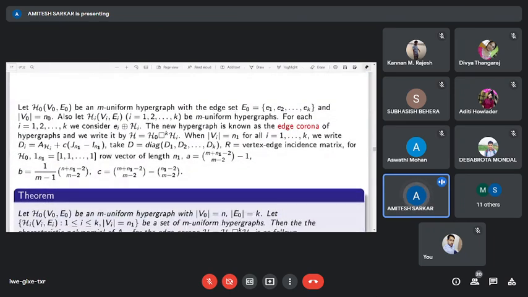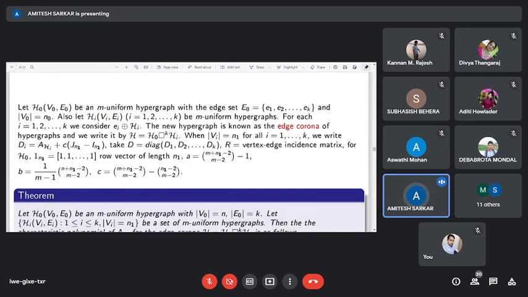Let H0 be an m-uniform hypergraph with edge set E0 and vertex set V0, where the cardinality of V0 is n0. Also let Hi's be m-uniform hypergraphs. For each edge Ei, we consider the join operation of Ei plus Hi.